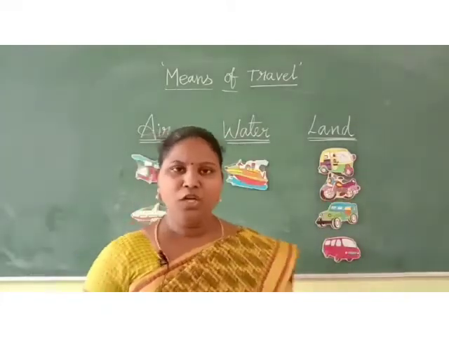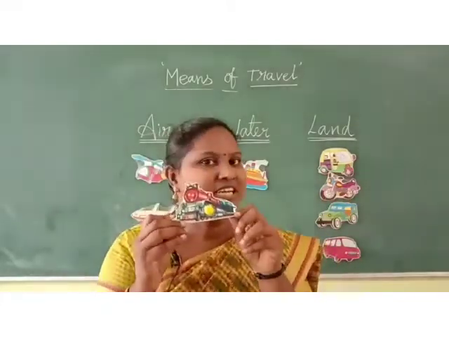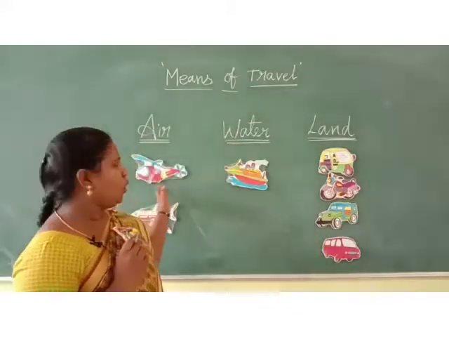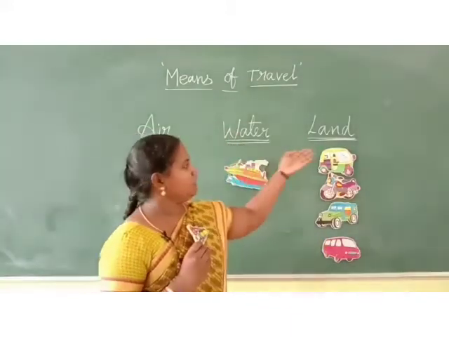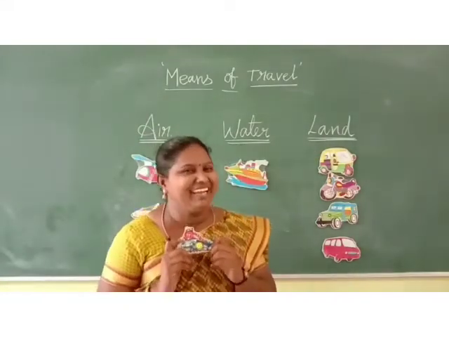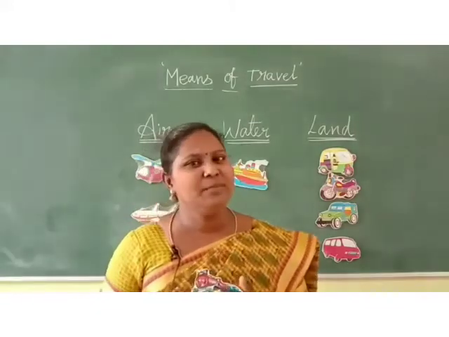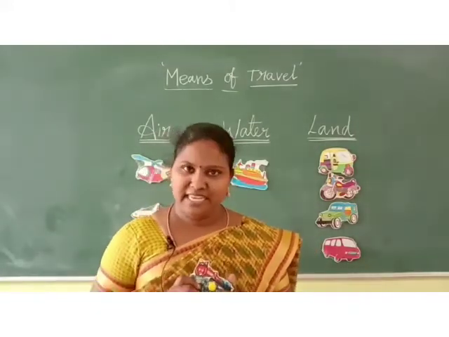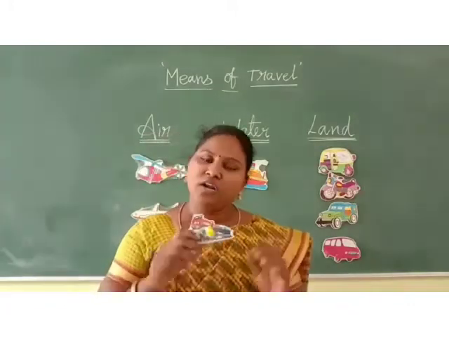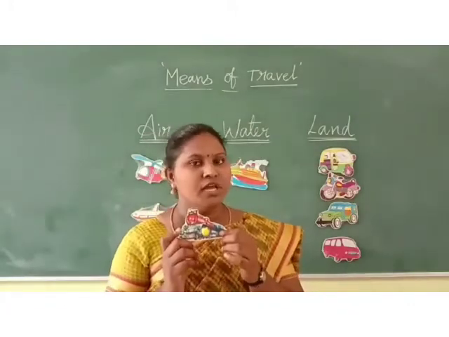Okay. Then look at this picture. What is this? Train. Where will it move? In air? No. Water? No. Then land? No. Where will it move? It will move on tracks. Do you know what is the meaning of tracks? Yes, tracks means two metal lines on which a train moves. Have you understood?